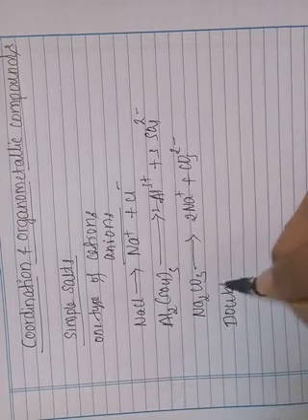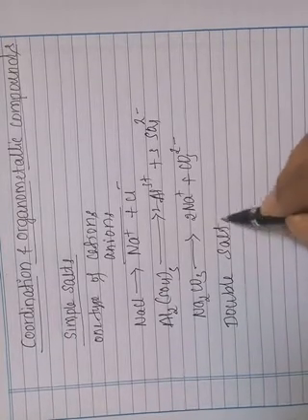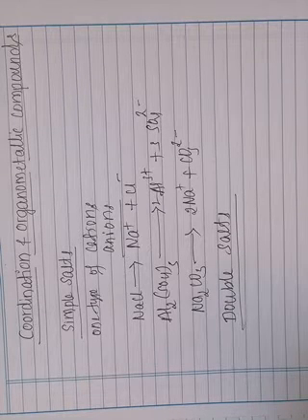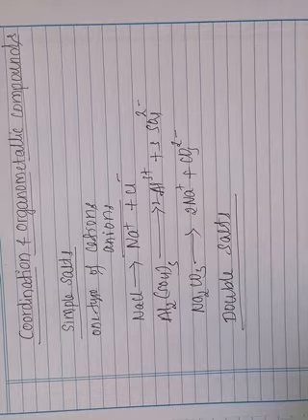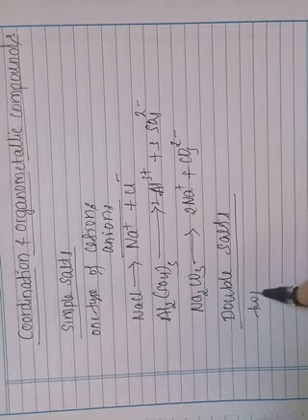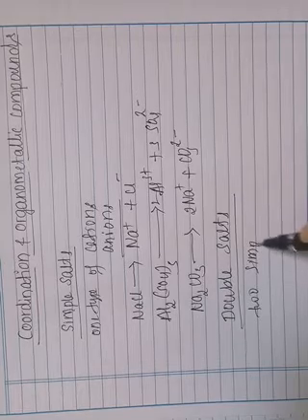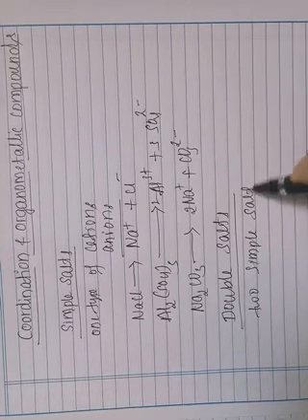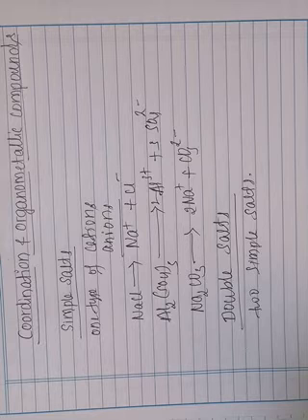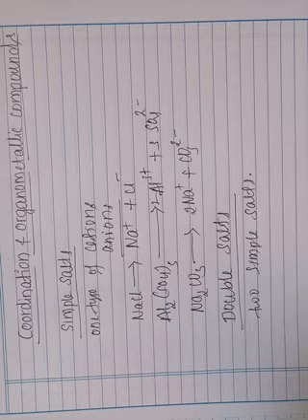So the second classification is the double salts. Double salts are those salts which are obtained by the combination of two simple salts. When they are dissolved in water, they produce all their constituent ions, and the properties of each ion are retained in the solution. So these are called the double salts.